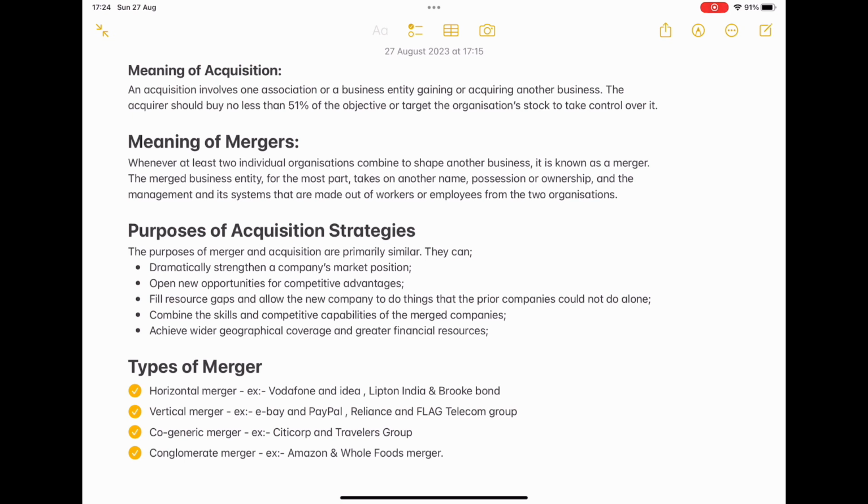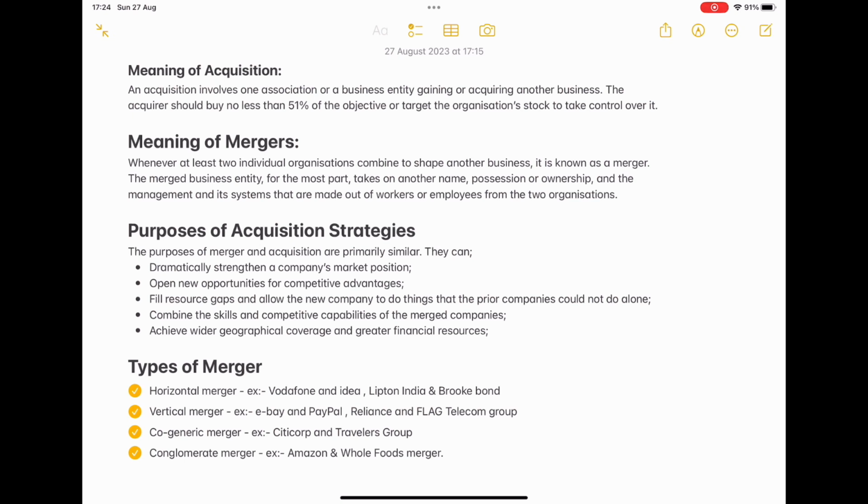So here two companies are merged together, joined together, and start a new business. That is called a merger. Two companies, A and B, are merged together and start a new company as C, just for example.